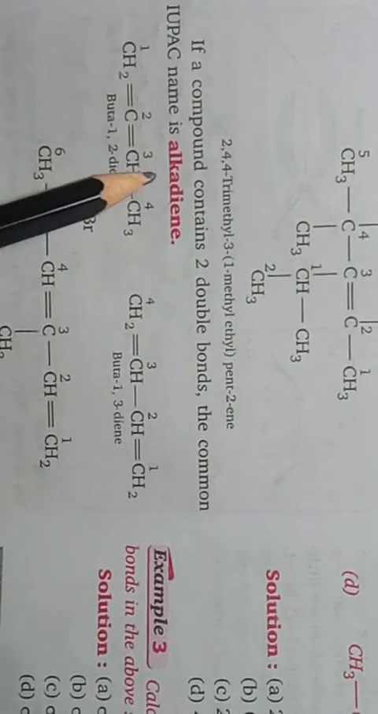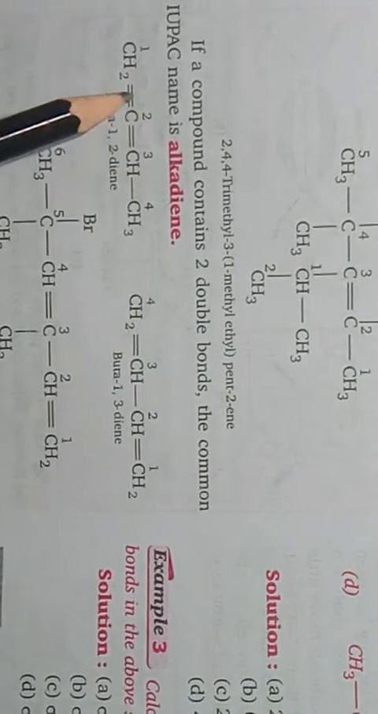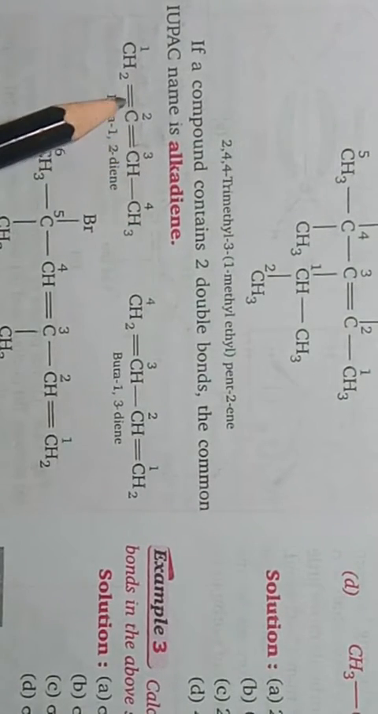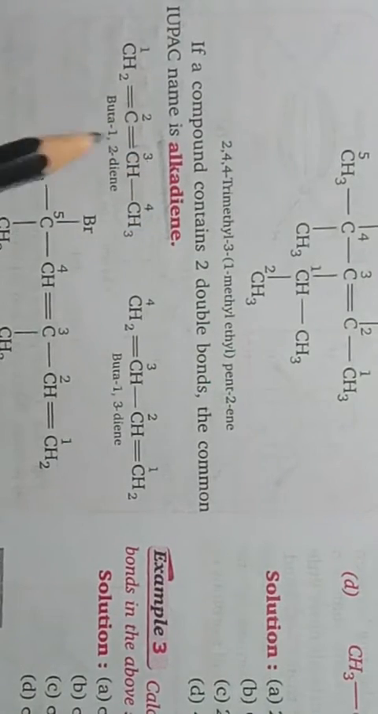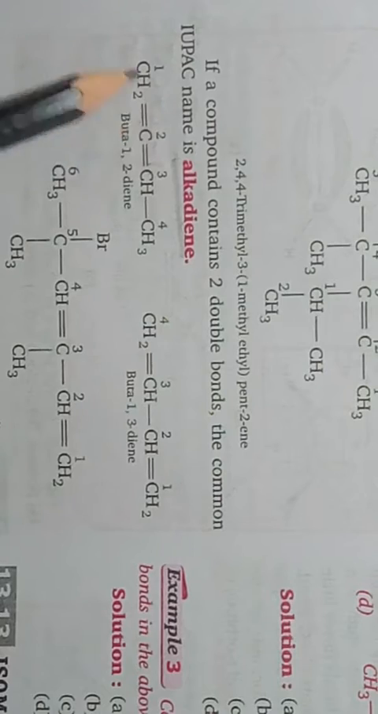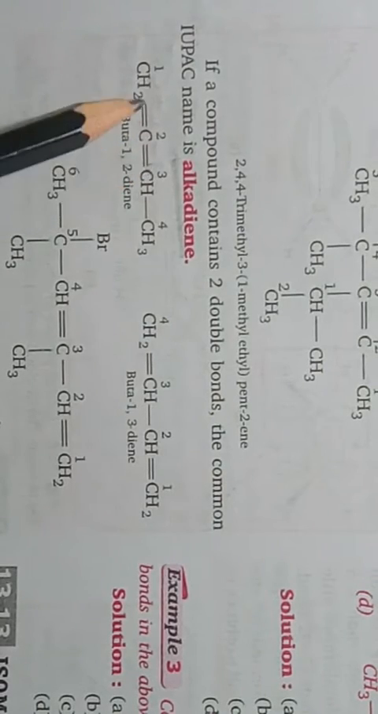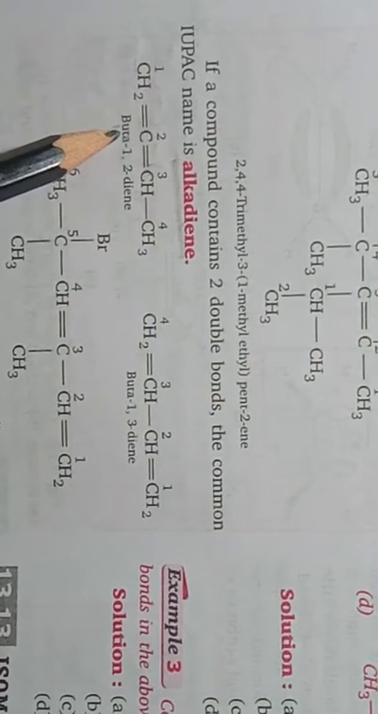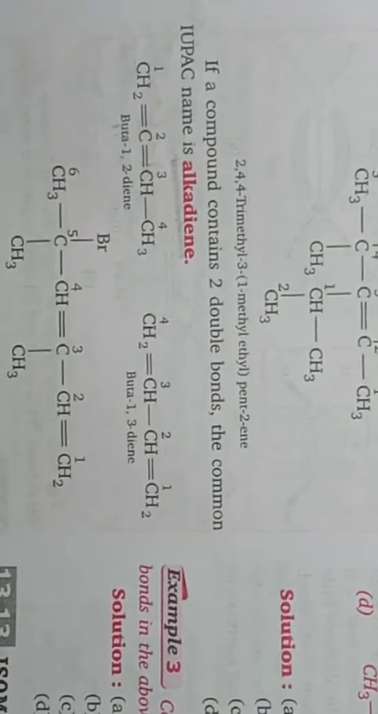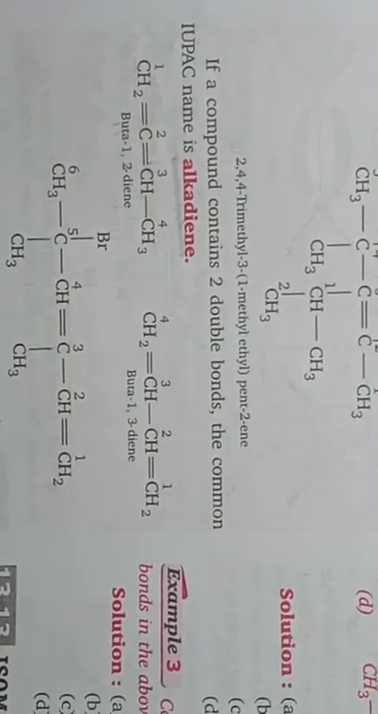Now if a particular alkene has 2 double bonds, these alkenes will be named as alkadienes. As for example, this alkene has 2 double bonds, and the total number of carbons is 4. So instead of but, we will use the term buta here, buta-1,2-diene.